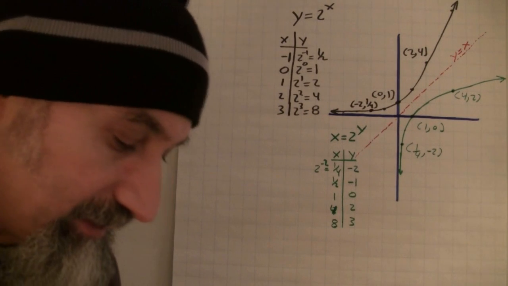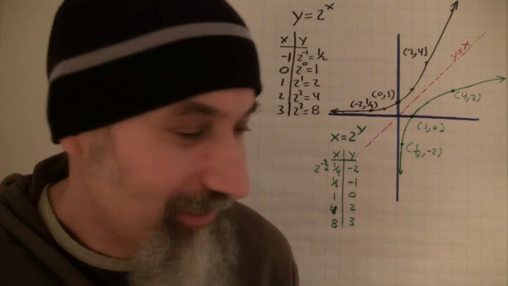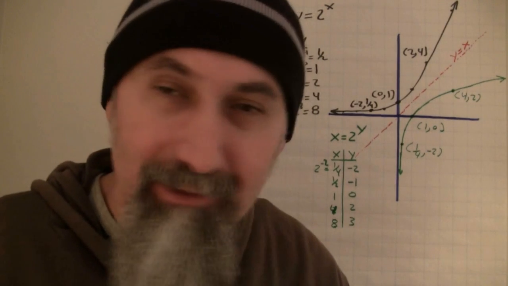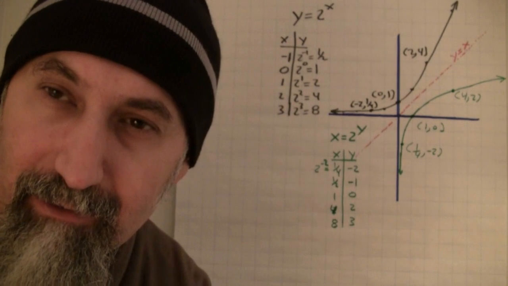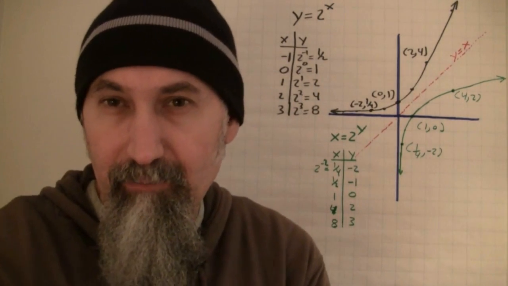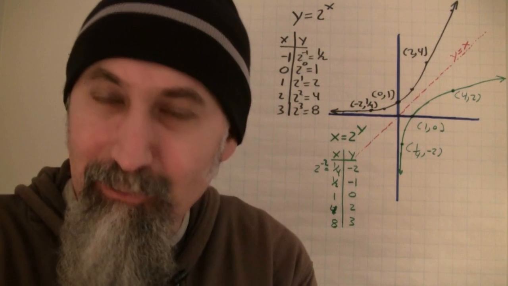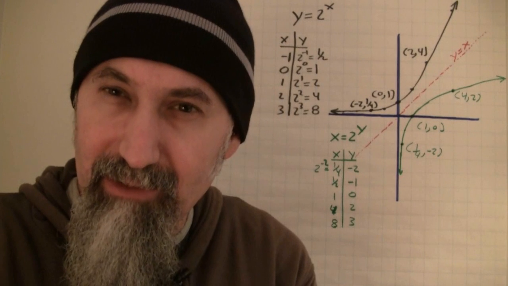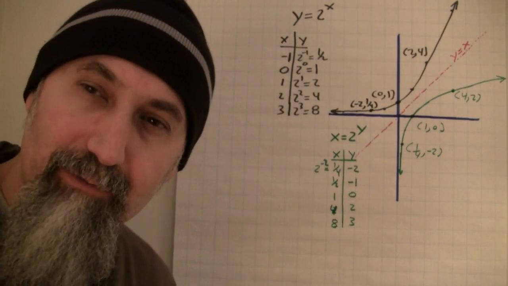And we do this before we do logs, usually in grade 12. We introduce inverse functions first, right? Because that way the concept of taking the inverse of a function is stuck with you, right? You understand what the concept is. And then we take inverses of exponentials and we get our logarithms, right?